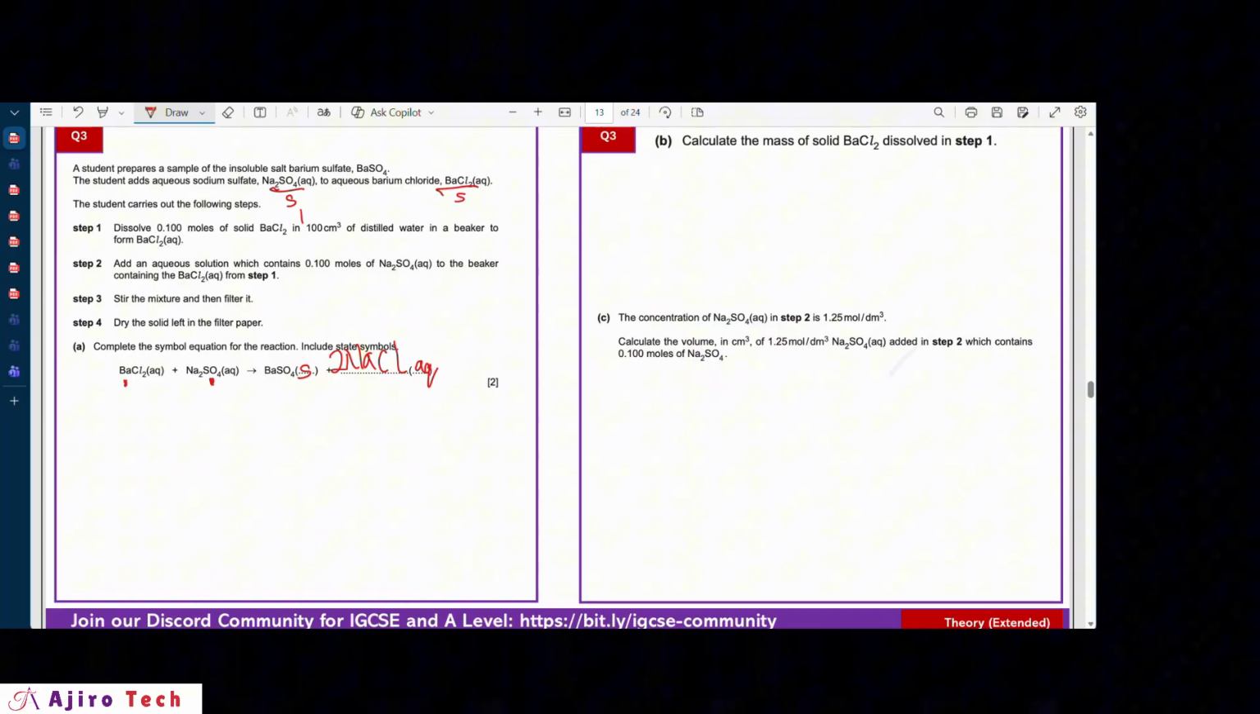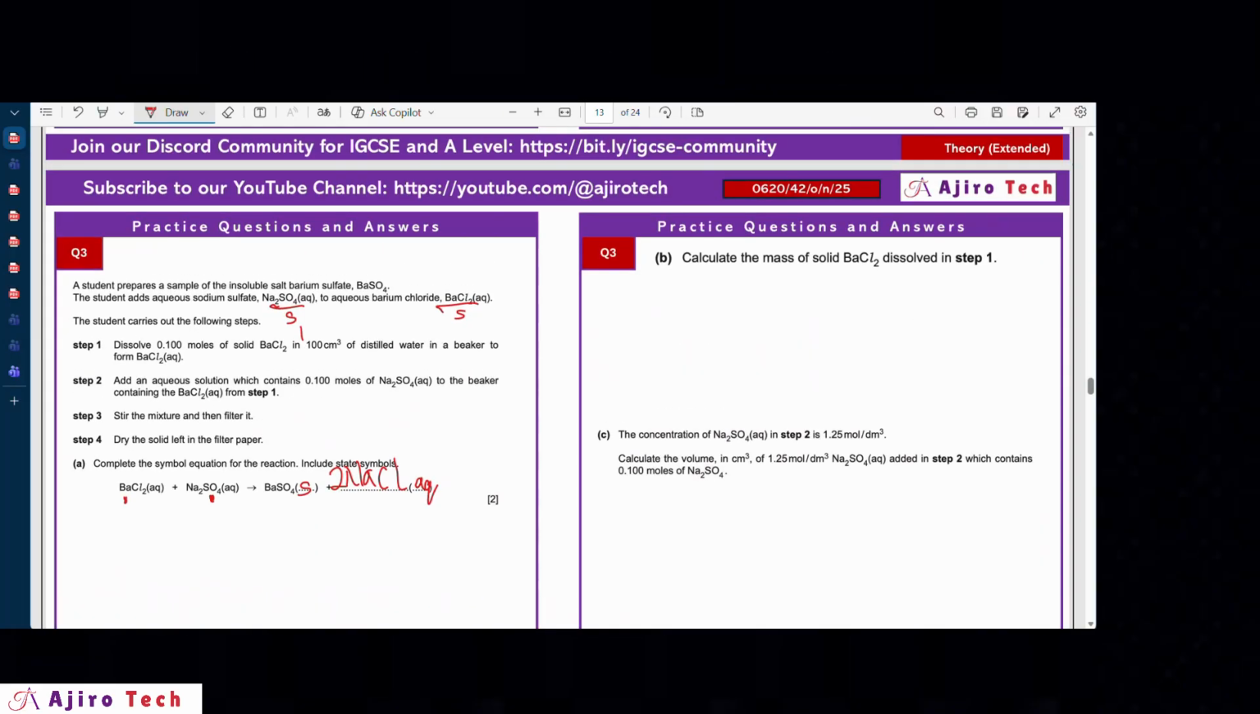Okay, so that solves that question. I'll go to the next one. It says calculate the mass of barium chloride dissolved in step one. So let's read step one.